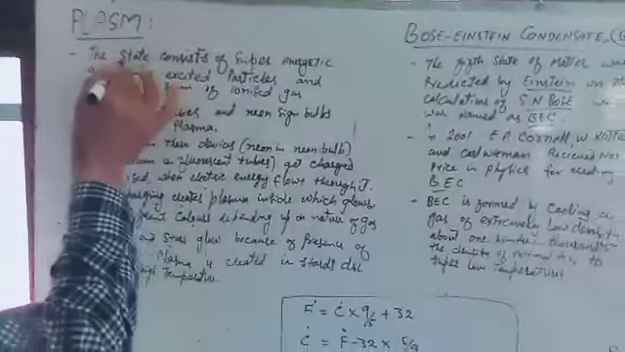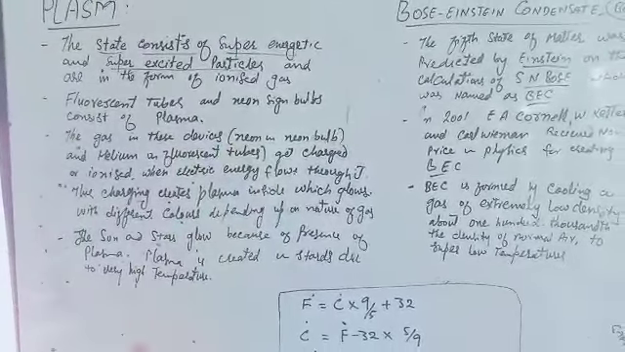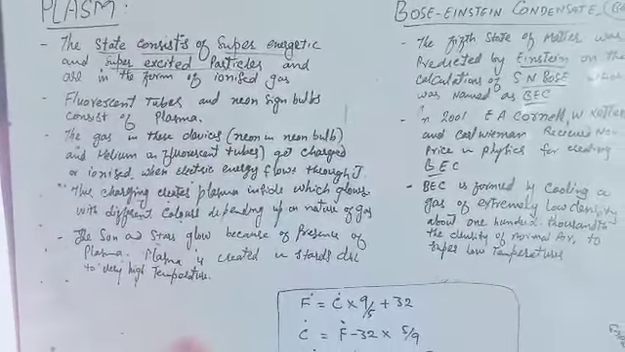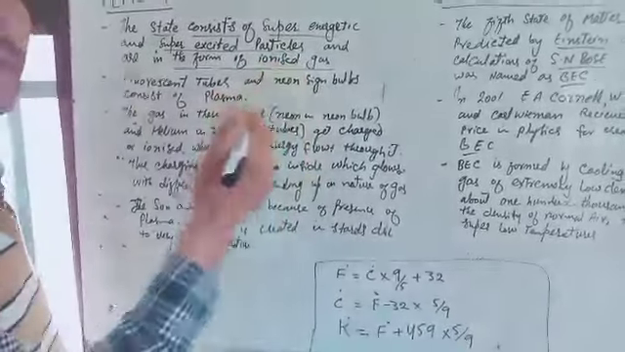The state consists of super energetic and super excited particles. That means the particles, or you can say the atoms, which are super energetic, having more energy and more excited. They are more excited due to the absorption of energy and are in the form of ionized gas. When these atoms get excited, they attain a charge and are ionized, but that must be in the gas.